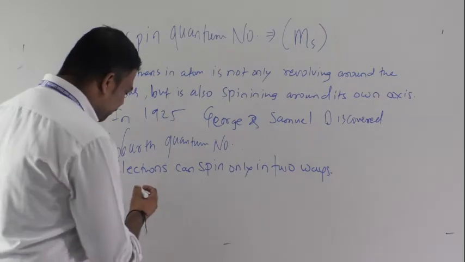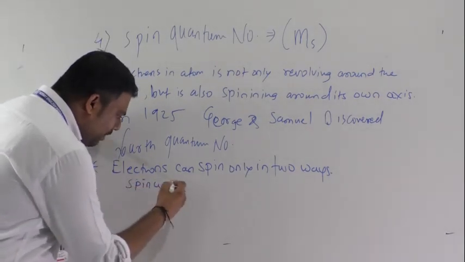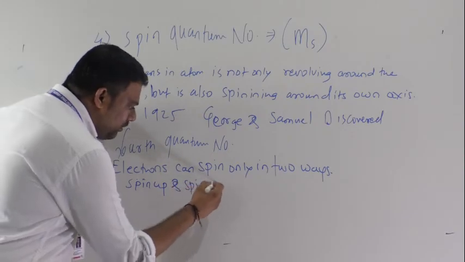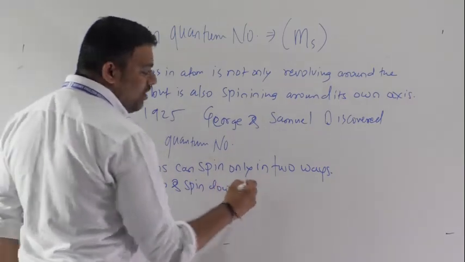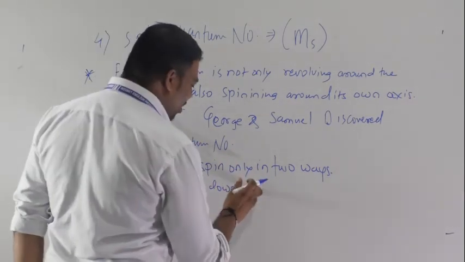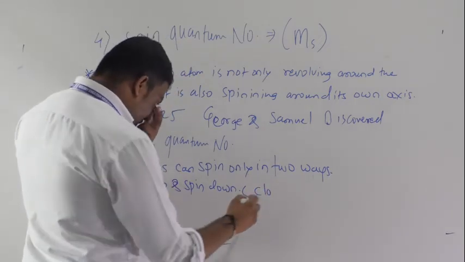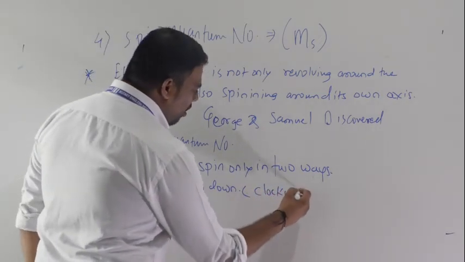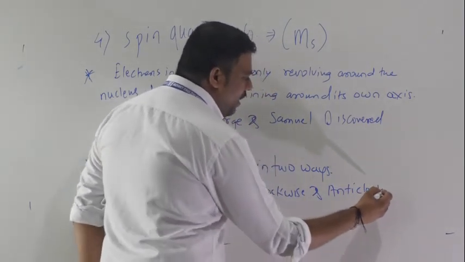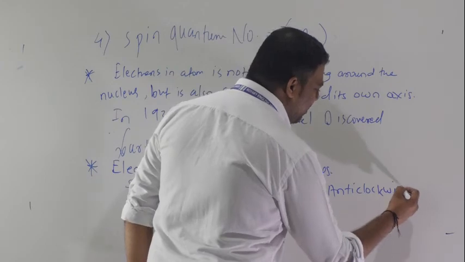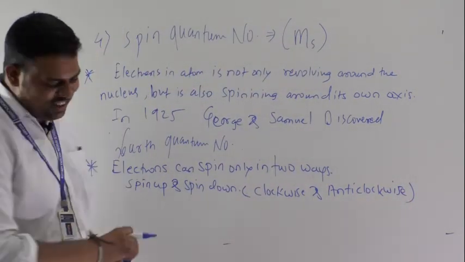We can write spin up, spin down, or we can call this clockwise and anti-clockwise.